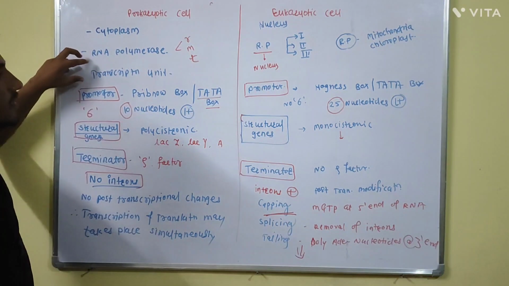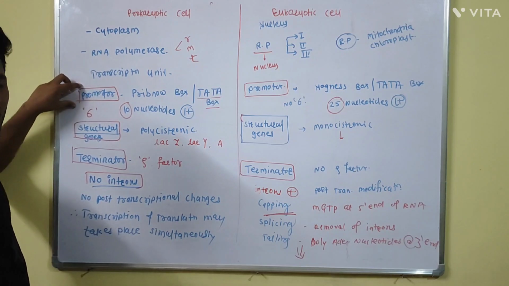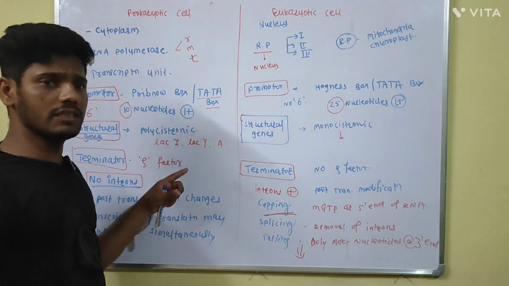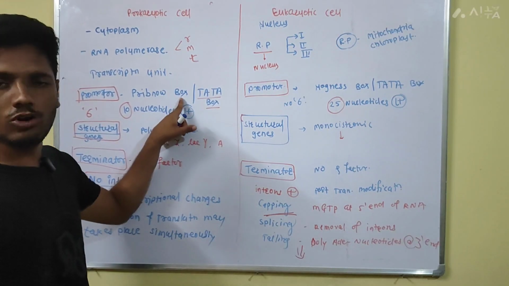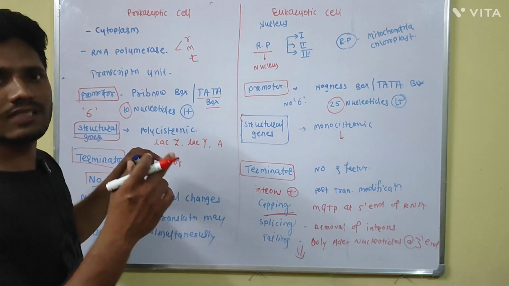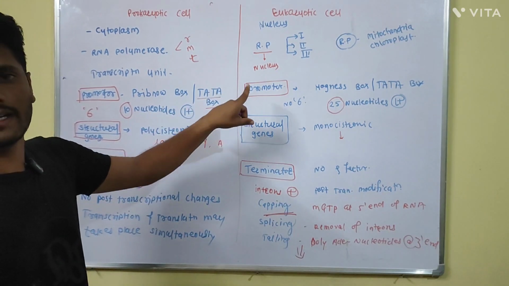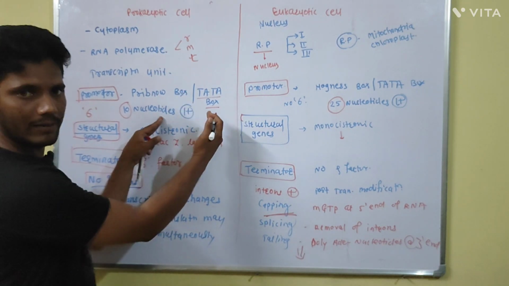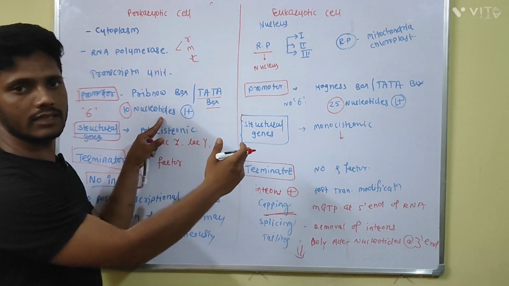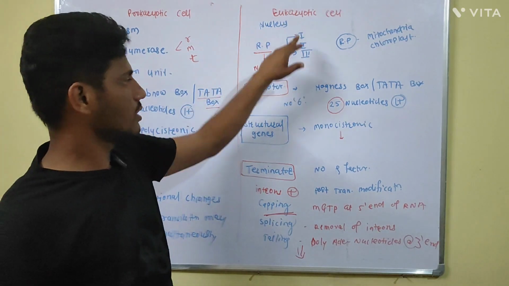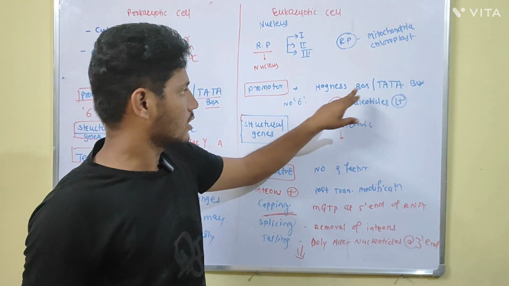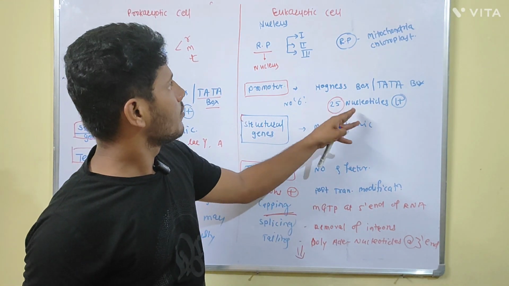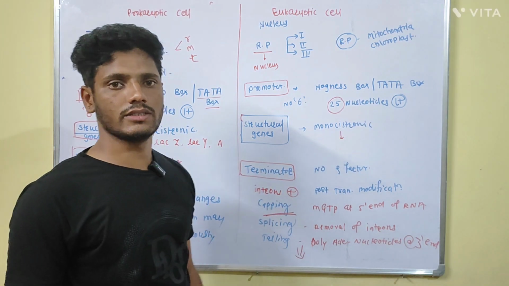Then the difference in the transcription unit, the promoter region. In the prokaryotic cells, this promoter region is the Tata box or the Pribnow box. It means there is a sequence of 6 nucleotides, TATAAT, present 10 nucleotides to the left of where the transcription process starts. While in the eukaryotic cells, the Tata box or the Hogness box is present 25 nucleotides to the left of where the transcription process takes place.